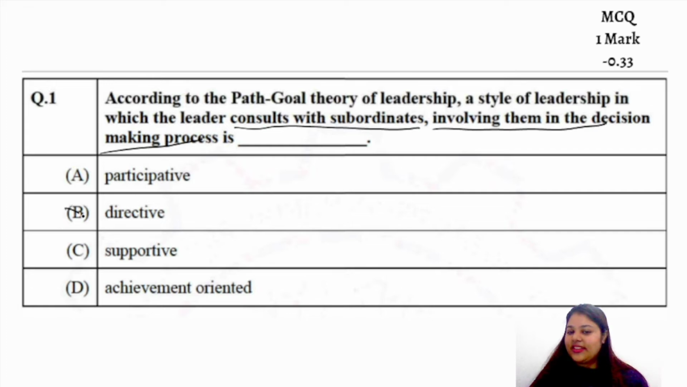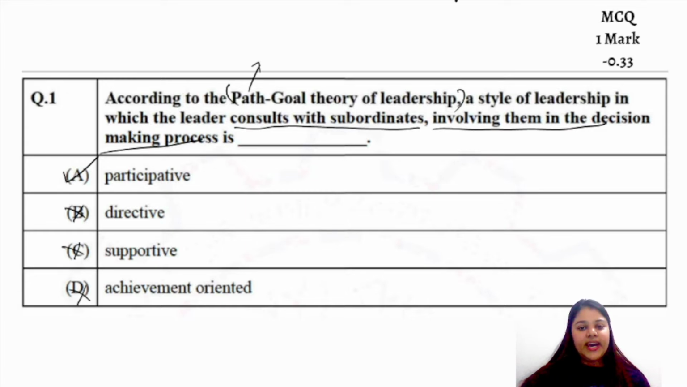It cannot be directive, because directive is someone who is the authority figure who is telling you what to do, right? Supportive, no, there is no such, and not even achievement oriented. So participative is the answer. They are being participative in the work, whatever is needed to be done, and they are asking their subordinates what all decisions are made. So obviously it was a very direct question, based on the path goal theory of leadership, right?